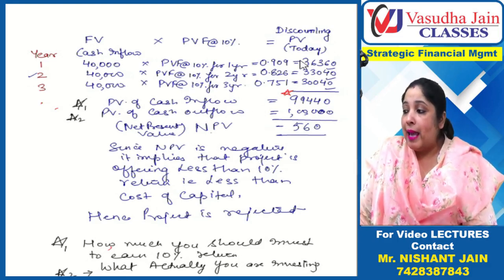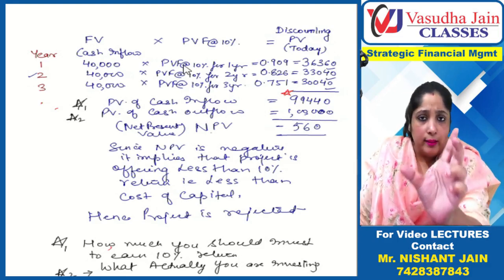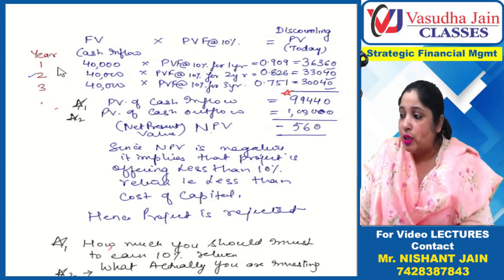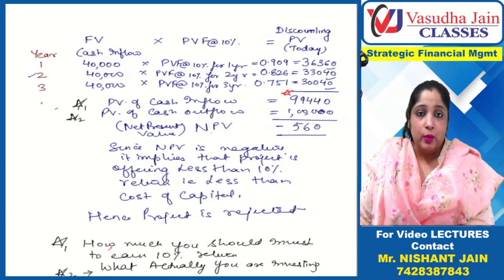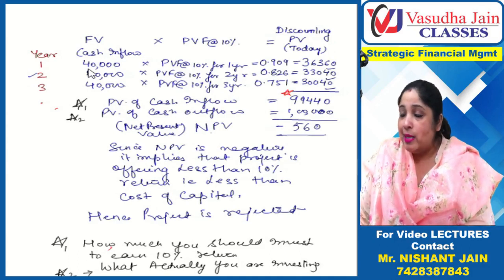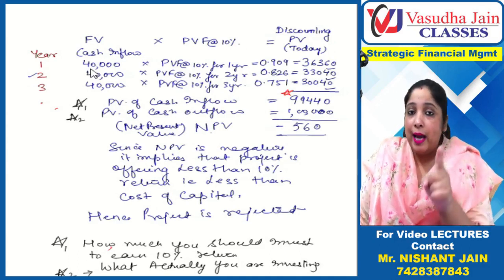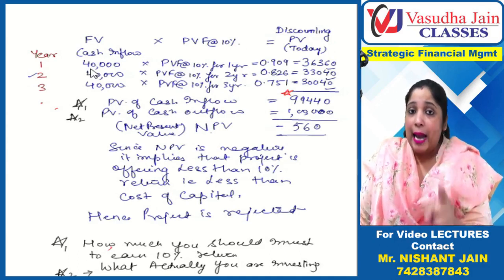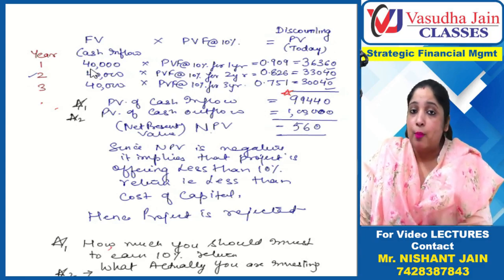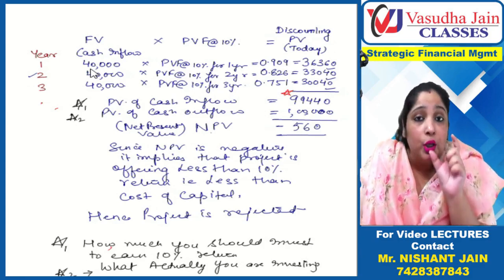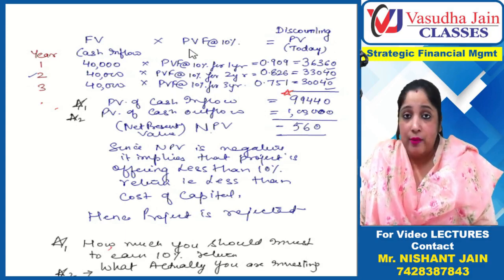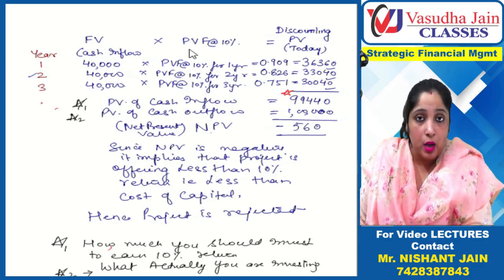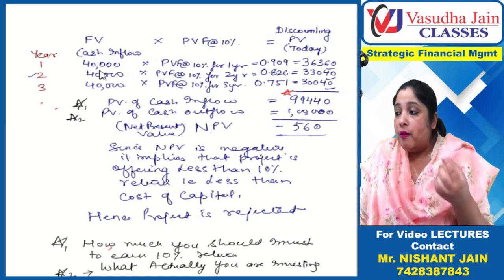Now, can this calculation be shortened? Can this calculation, instead of doing such a big calculation, be shortened? The answer is yes. Please observe this. You have multiplied 40,000. I need your complete attention because I am going to tell you the present value annuity factor. This is just the present value factor. So please focus all your attention on me.